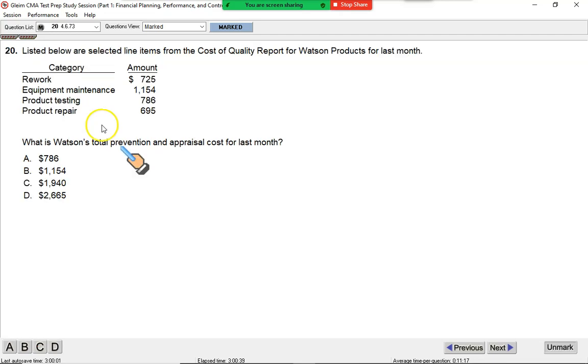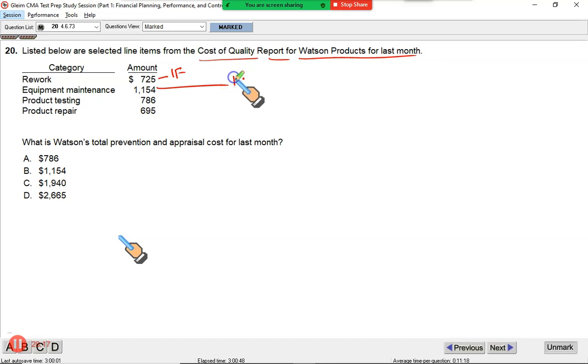Next, it's a good one. Listed below are selected line items from cost of quality report for Western products for the last month. Rework is, remember, internal failure. Equipment maintenance is a good thing. I love this. It's preventive maintenance. It's prevention. Product testing, it's appraisal. And product repairs, it's again, they were damaged. We had to rework. It is internal failure.